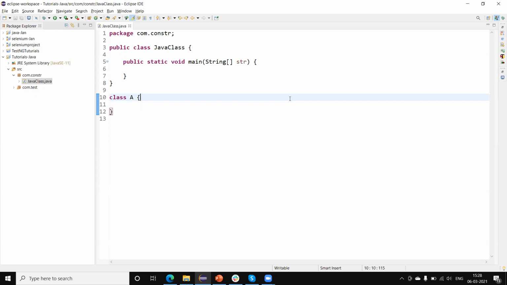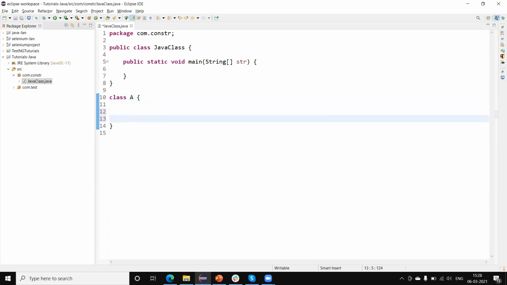Constructors are of two types. One is the default constructor and the second is the parameterized constructor. When we are not creating any constructor, then the compiler will automatically create a constructor for that class.